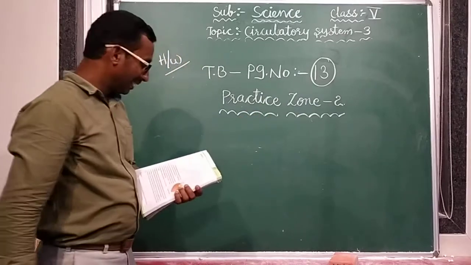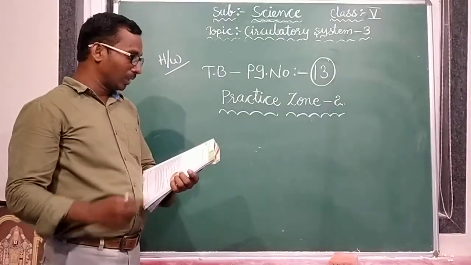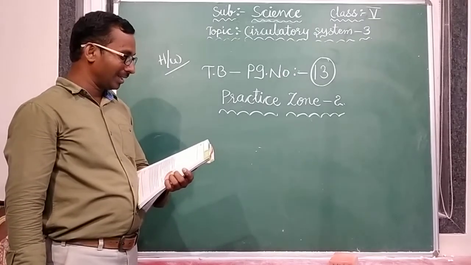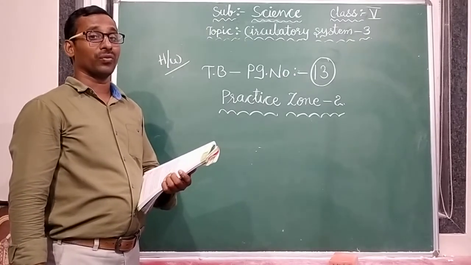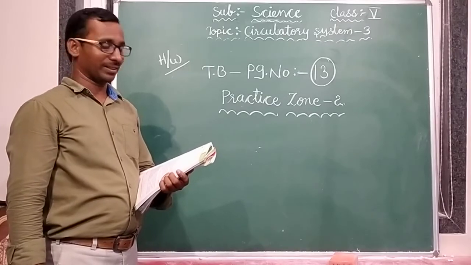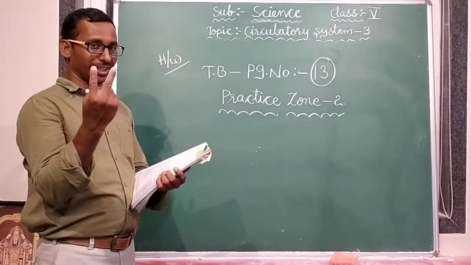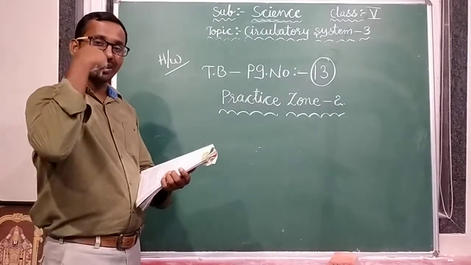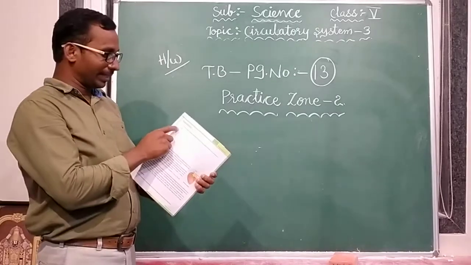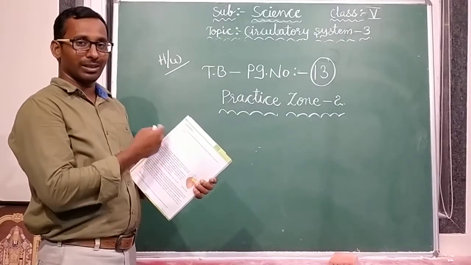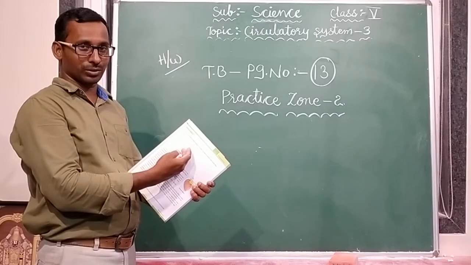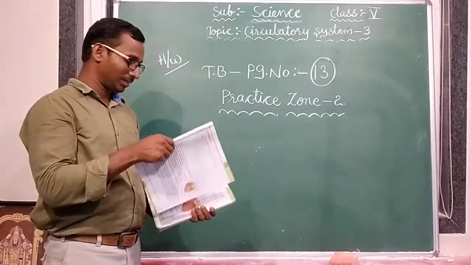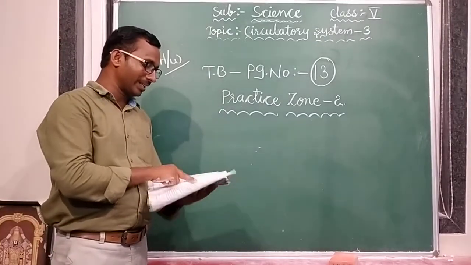List any two kinds of blood vessels of the human circulatory system and write their functions. Any two are enough. You have to select any two blood vessels and write their functions. For example, write about arteries. Next, choose another one and write what the function of that is.